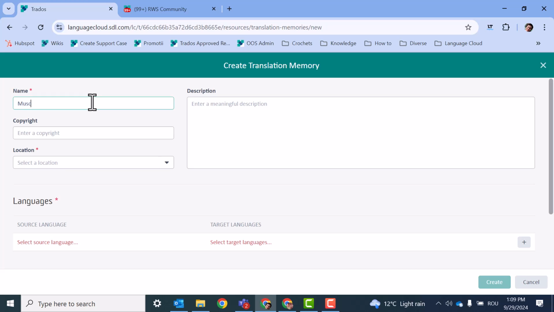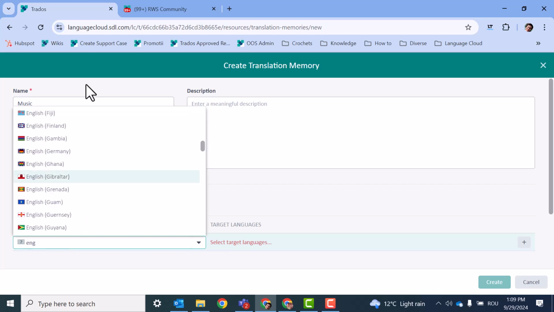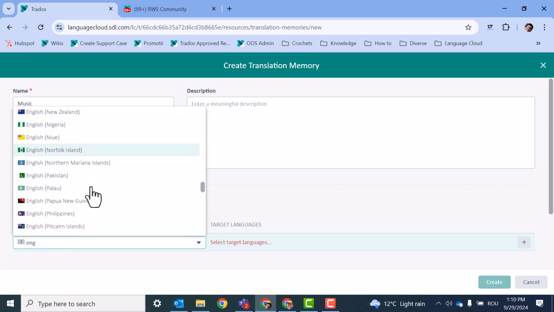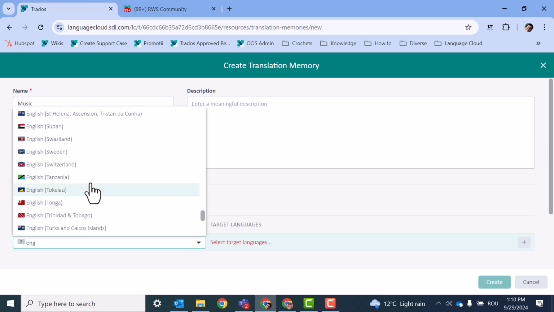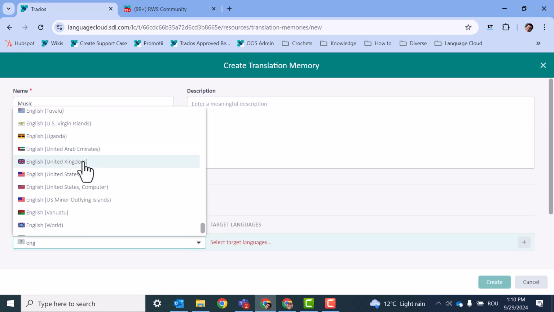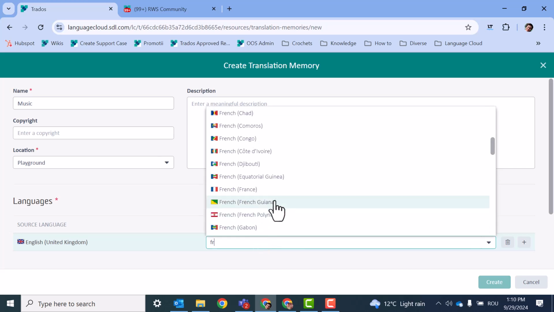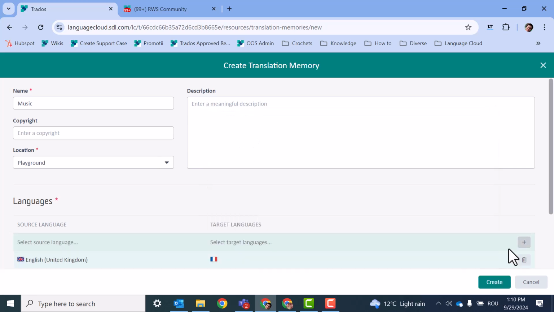We put the name music, for example. Then the location will be playground in this case, and I will choose a source language, English, United Kingdom in this case, to French, France, and click on plus.